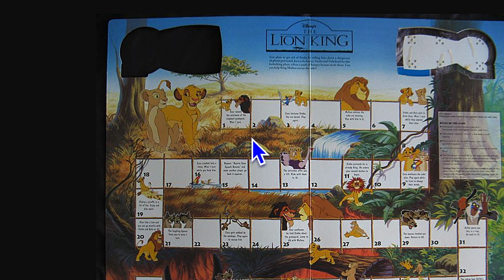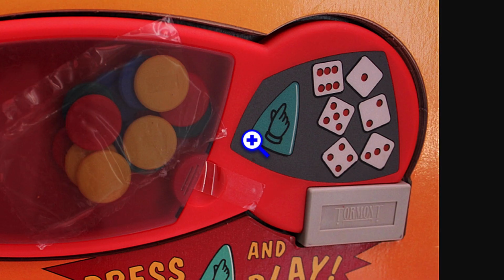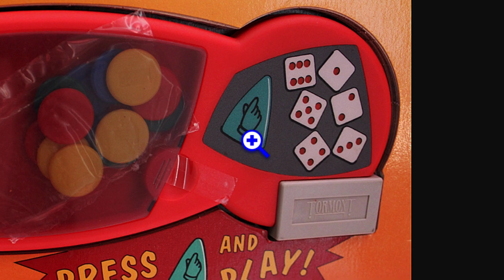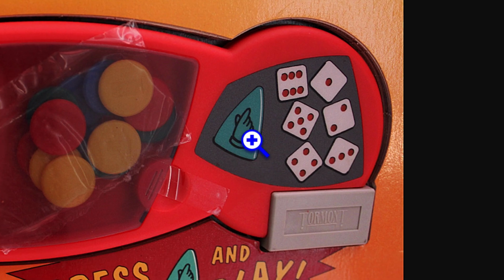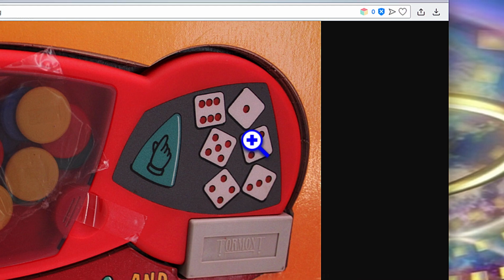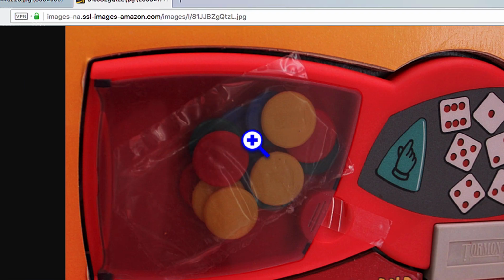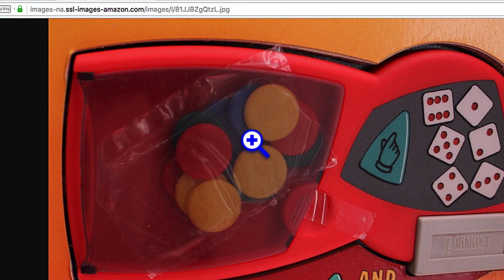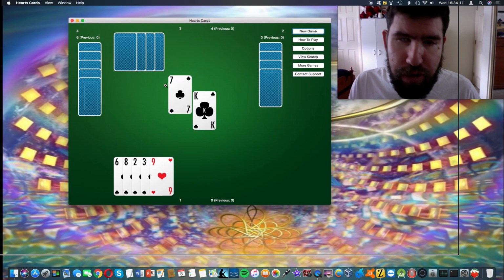The one thing that stood out to me about this game was the electronic dice. What happens is there's an arrow here with a hand on it. You push that, and the little LED lights light up to represent the dice, and you roll the dice that way. There were no physical dice. And then, of course, you had your physical pieces here in this compartment. That's really the only thing I remember about the game. I genuinely do not remember anything else.